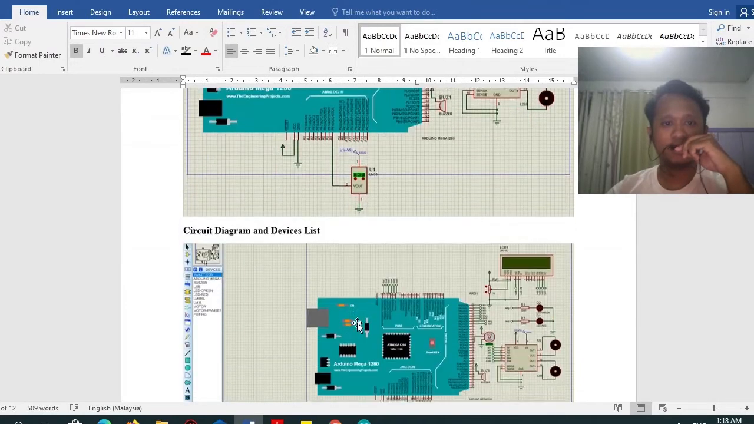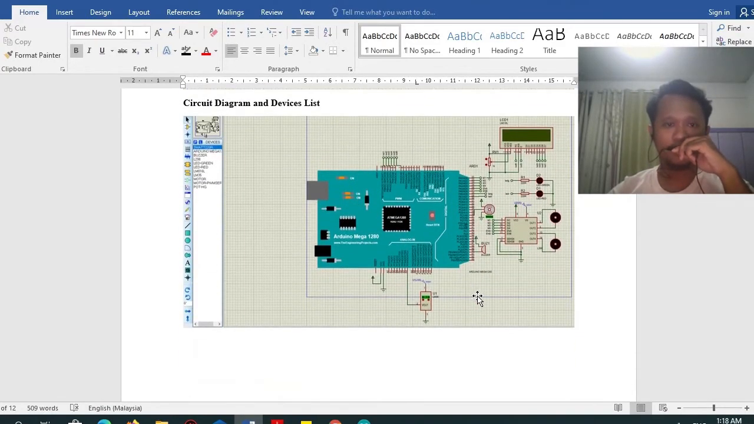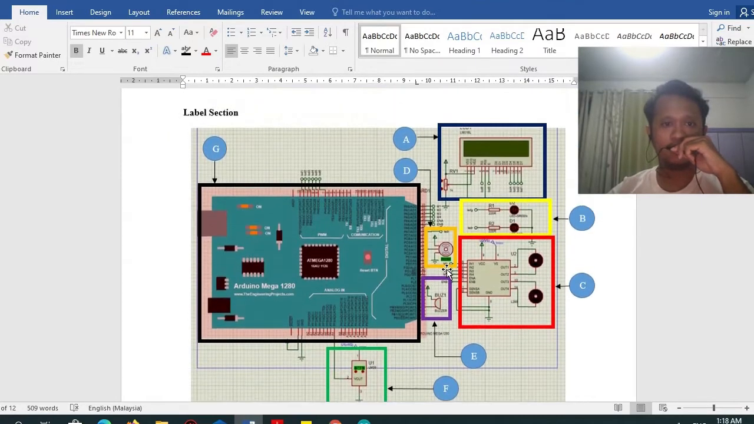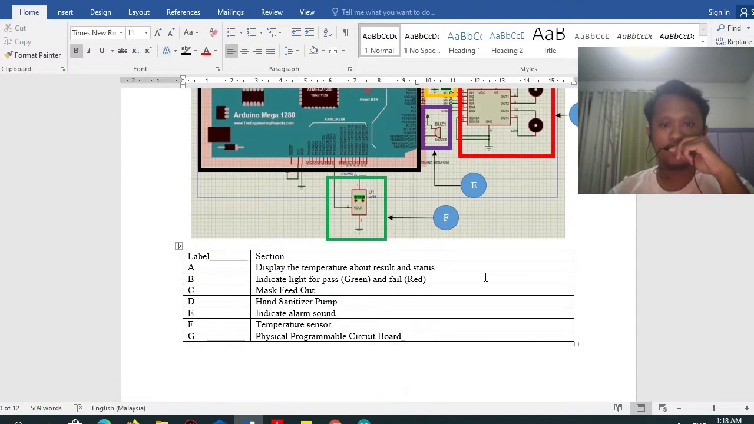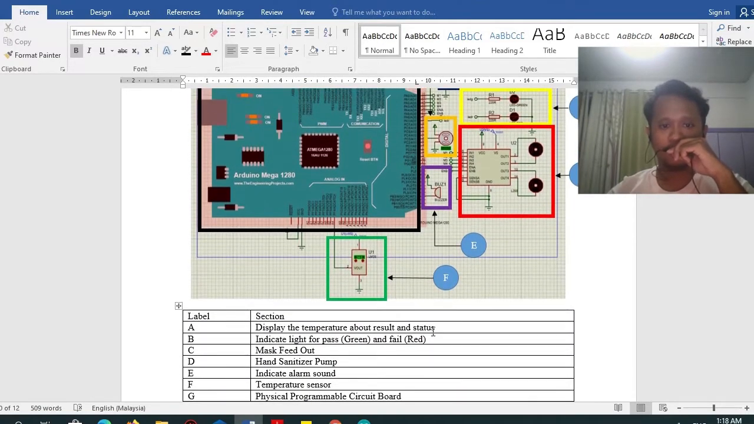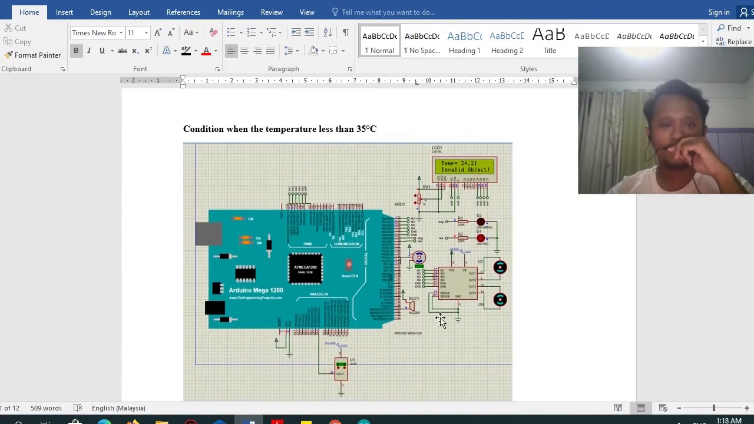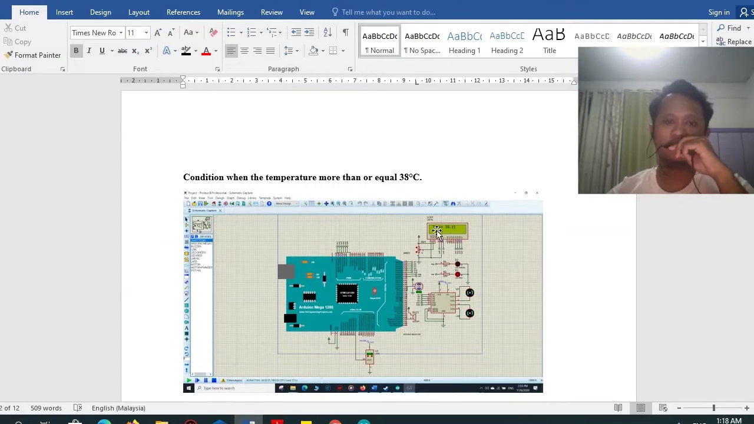And the circuit diagram, as you can see, is the circuit diagram we use to simulate our project. It includes the device list and labelled sections A, B, C, D, E, F, G. You can see the sections one by one. This is the condition where you can see the status when there is an invalid object, pass, and fail.